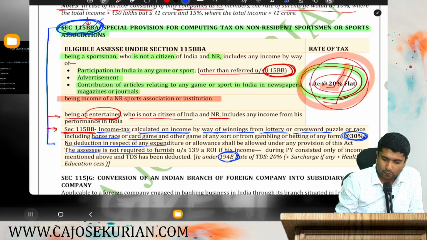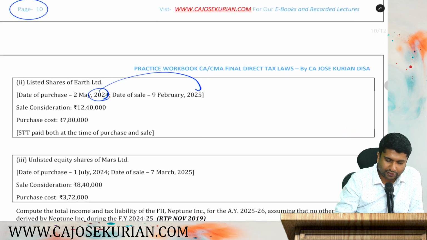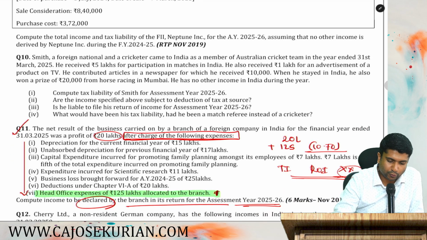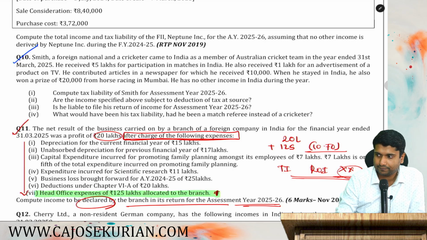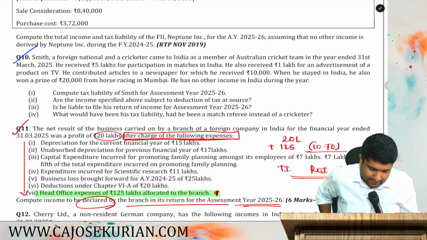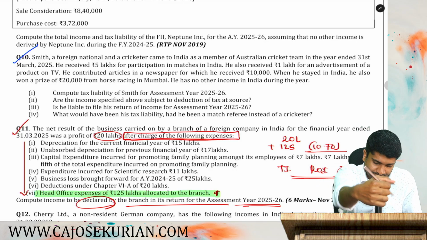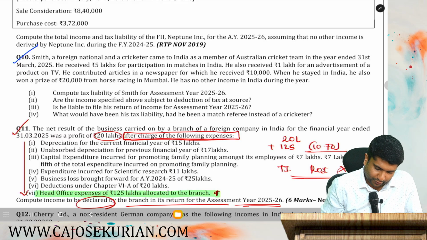So friends, now we'll solve some questions in relation to 115BBA. I want all of you to read question number 10. Go through question number 10 and give me the answer. So friends, let's read the question and solve it together.